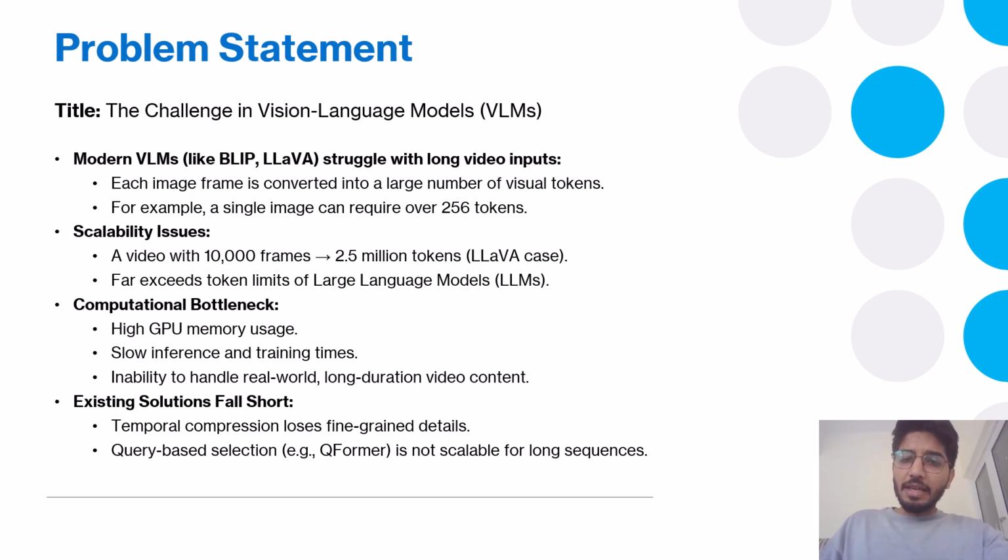For example, if we take a 1000 frame video and encode each frame with 256 visual tokens, we end up with over 2.5 million tokens. That's far beyond what even the largest language model can handle. This massive token count results in high computational cost, slow inference, and GPU memory overload also, which makes current VLMs impractical for real-world long video tasks.